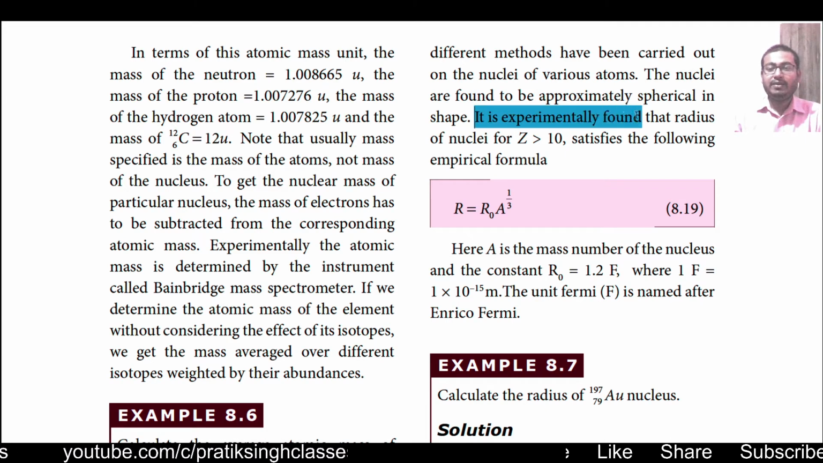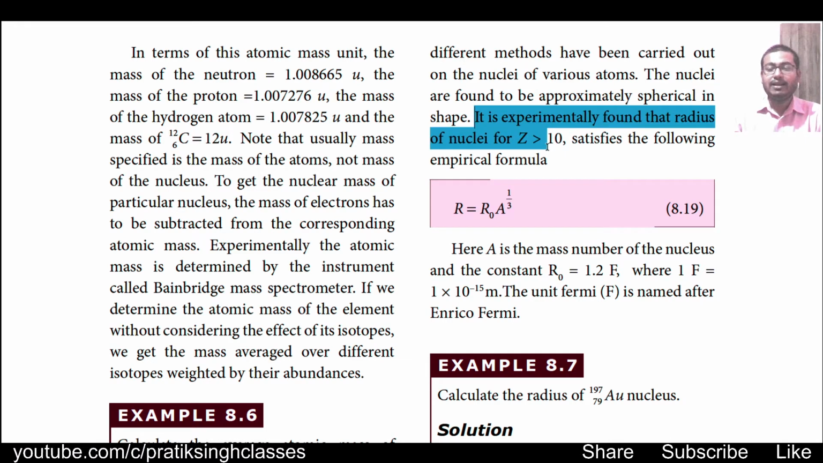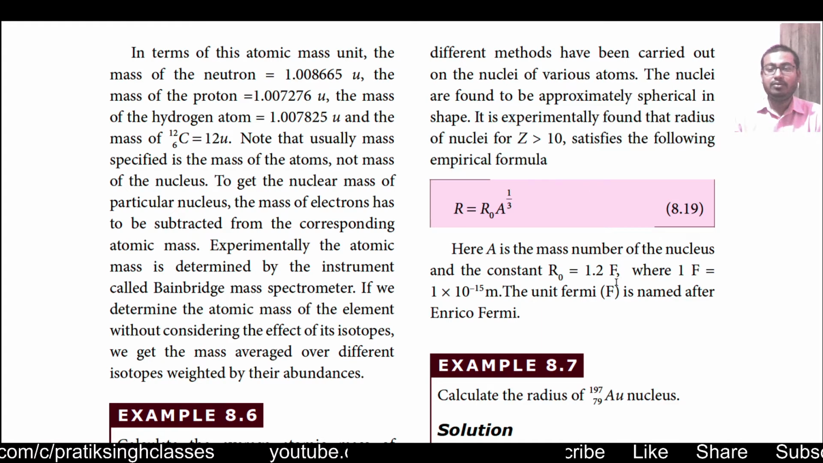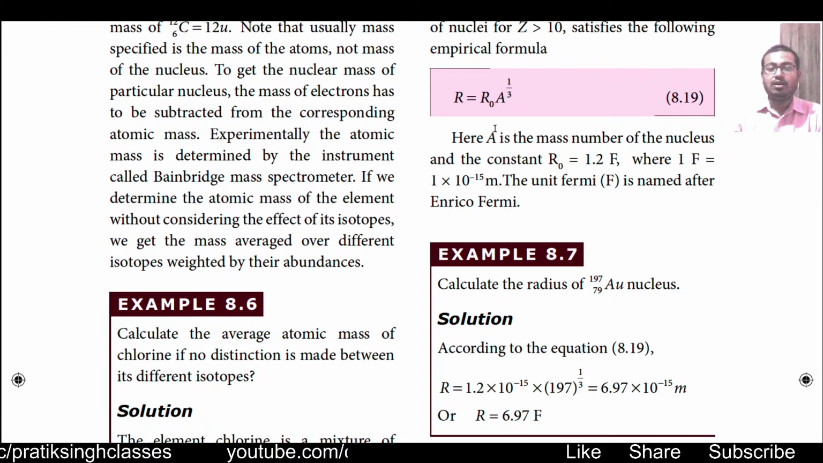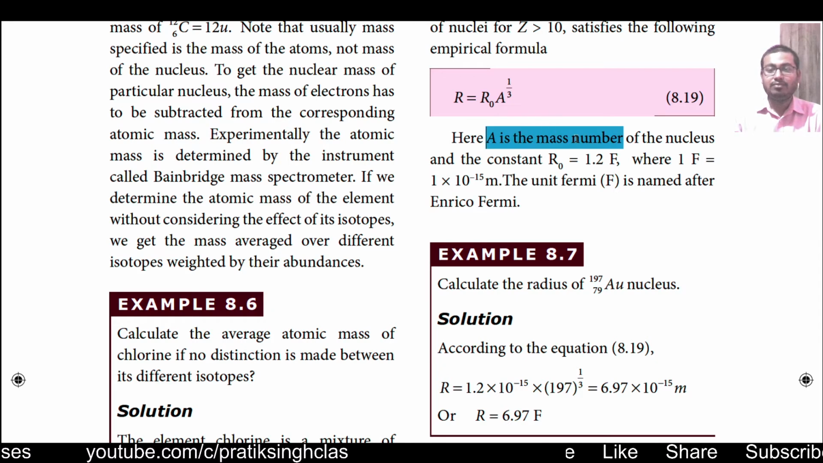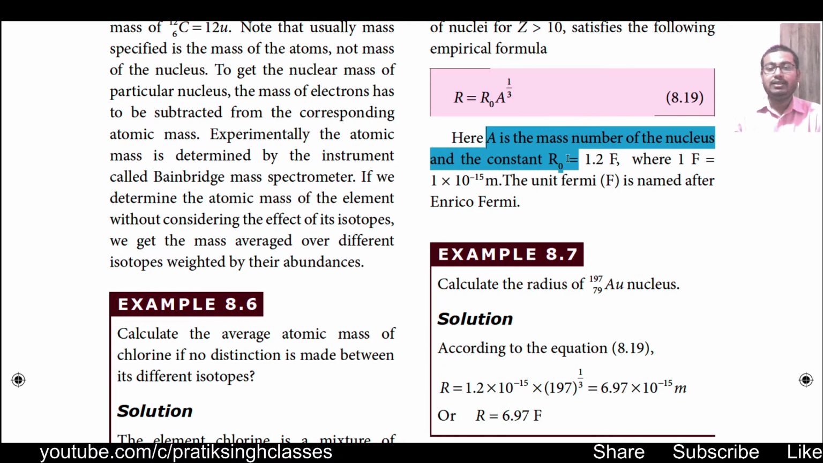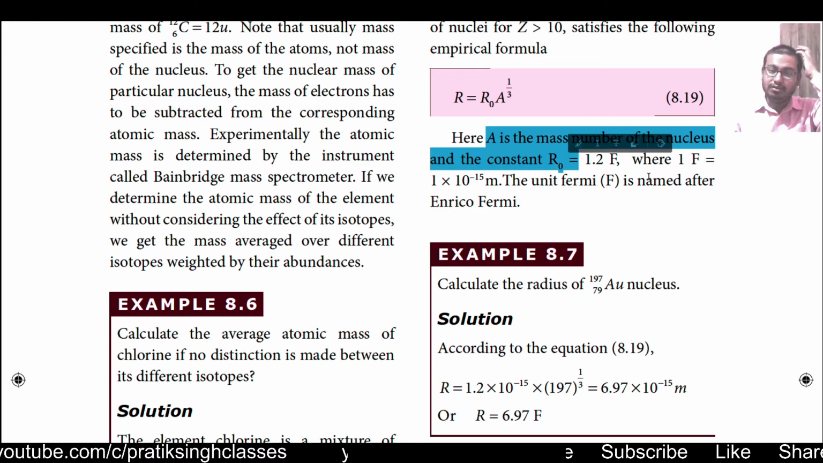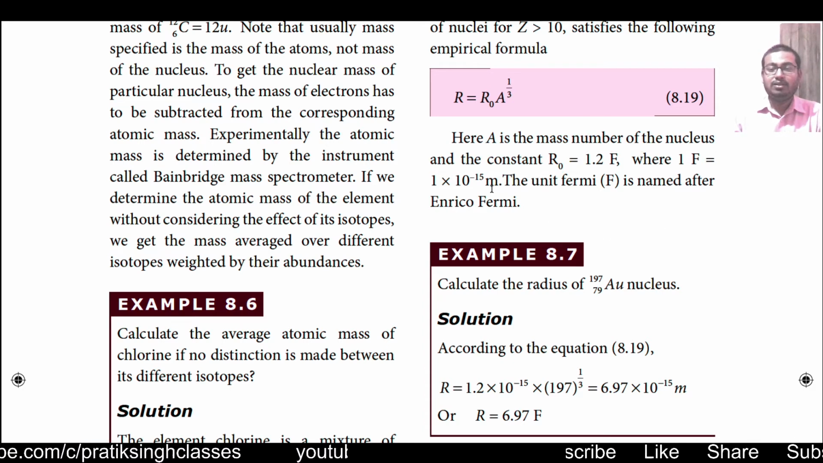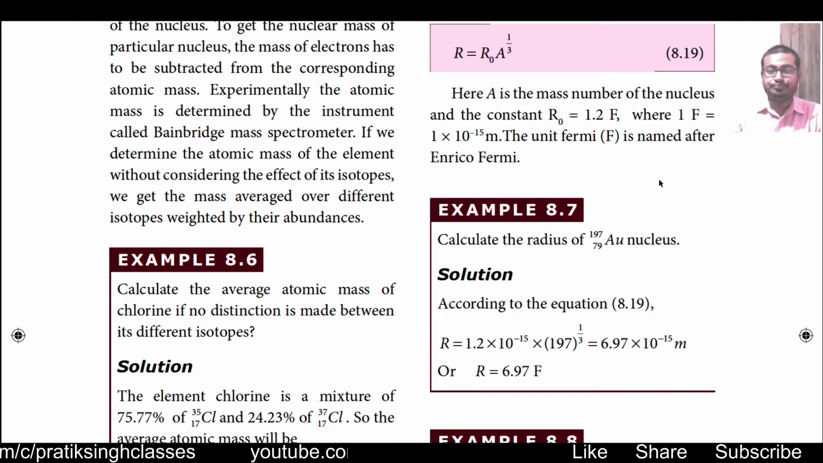It is experimentally found that the radius of nuclei for atomic number more than 10 satisfies the following empirical formula, that is R is equal to R naught into A to the power 1 by 3, or R naught into cube root A, where A is the mass number of the nucleus and R naught is 1.2 Fermi, or 1.2 into 10 to the power minus 15 meters.